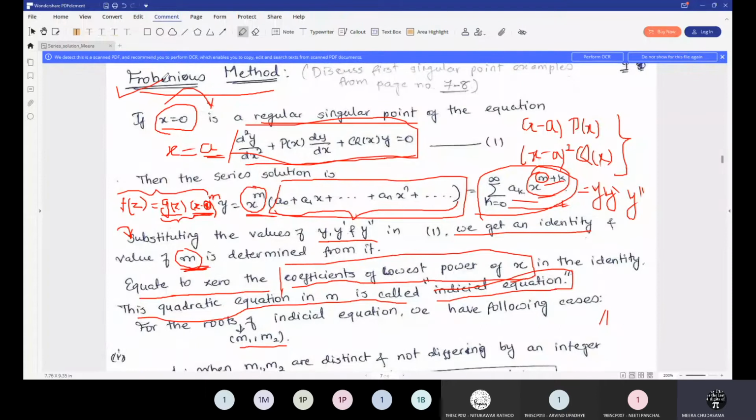So what is the Frobenius method? After finding a regular singular point, you consider this infinite series as the solution, find y dash and y double dash, and substitute them in the given differential equation. Then we get the identity, and from that we find the corresponding m by equating the coefficient of the lowest power of x to 0, so that you get the initial equation. That will be the quadratic equation. From that you will get two roots, and from the nature of these two roots we determine what the solution will be. Is the method clear up to here for everyone?